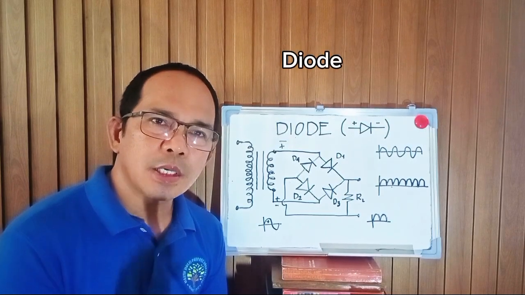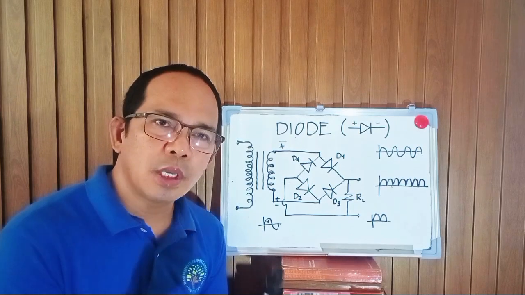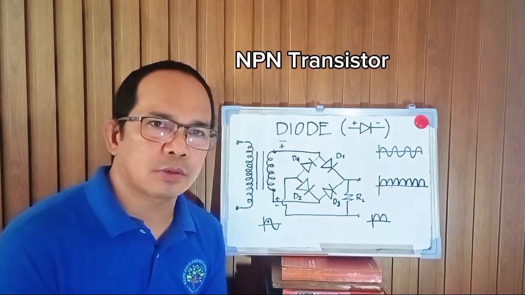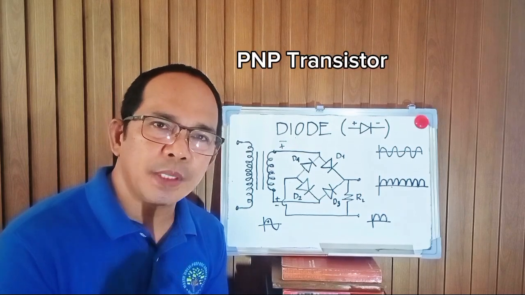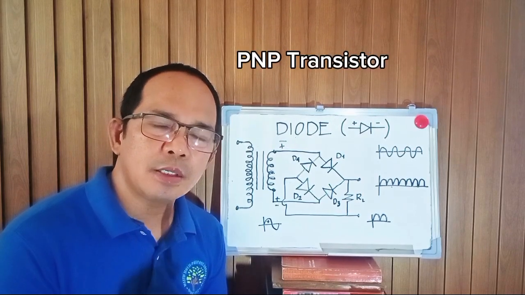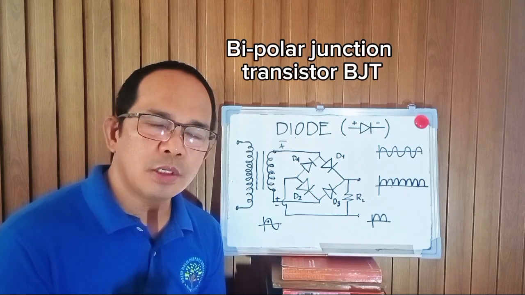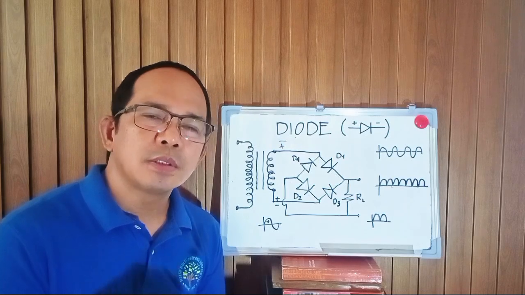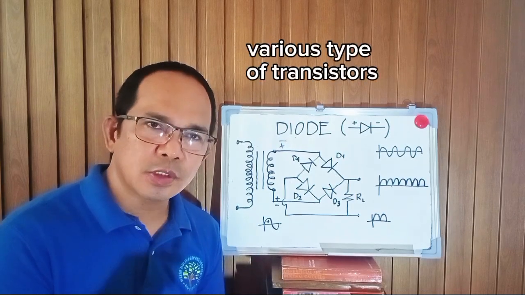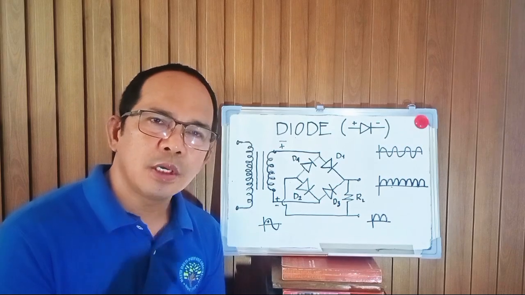But adding another material such as n-type, producing NPN transistor, and adding p-type material, producing PNP transistors. These are transistors, bipolar junction transistors. With these bipolar junction transistors, they developed different kinds of transistors with different applications, such as field effect transistors and more.